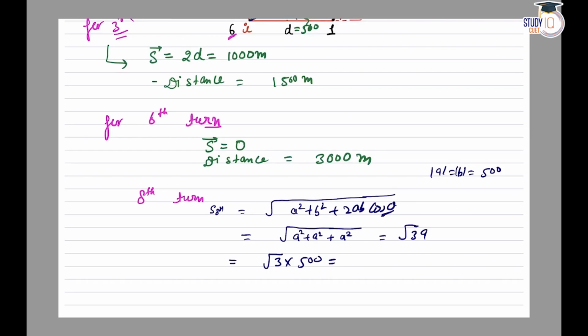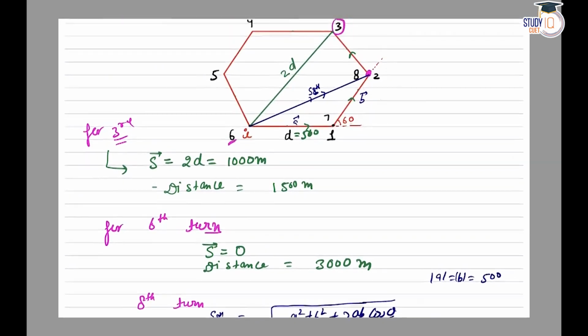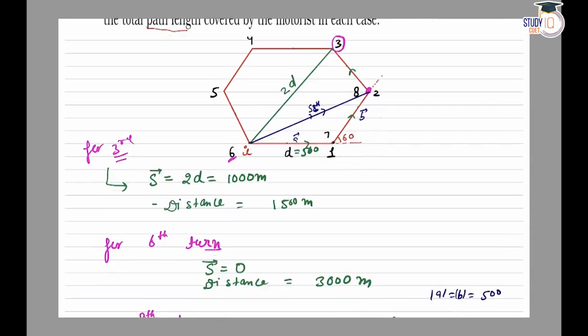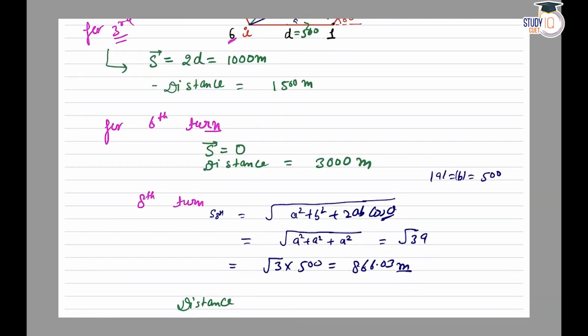So displacement comes out to be 866.03 meters. And for distance, the total path covered up to the eighth turn: up to the sixth turn the distance was 3000 meters. Now up to the seventh turn the distance would be 3500, and up to the eighth turn the distance would be 4000 meters. So distance is equal to 4000 meters.